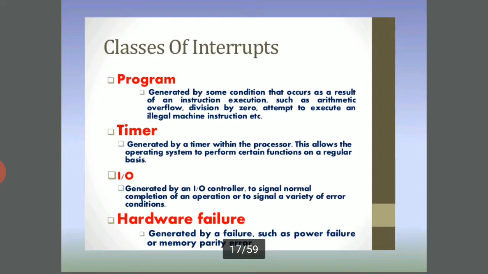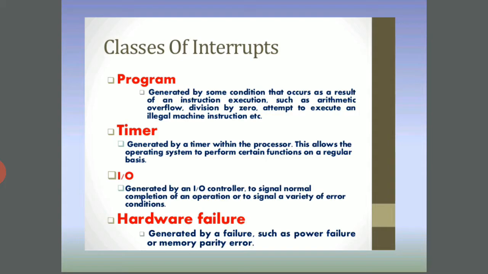Classes of interrupts. Program: generated by some condition that occurs as a result of an instruction execution, such as arithmetic overflow, division by 0, attempt to execute an illegal machine instruction, etc. This is called the program class of interrupt. Next one, timer: generated by a timer within the processor.